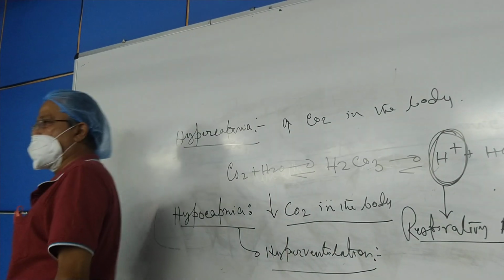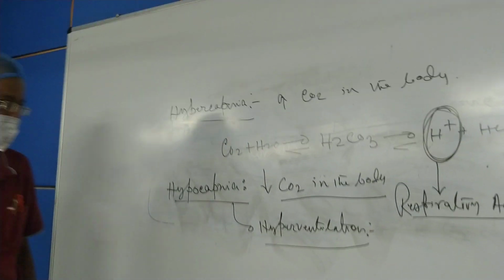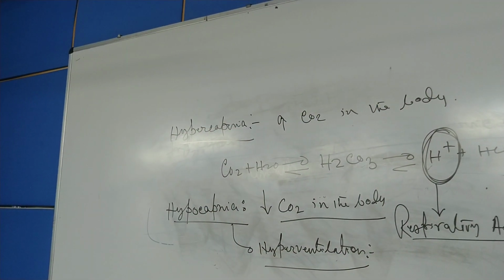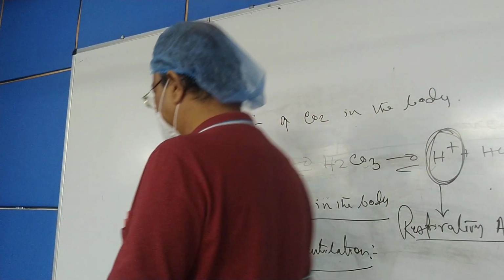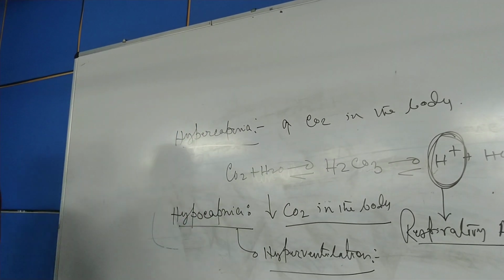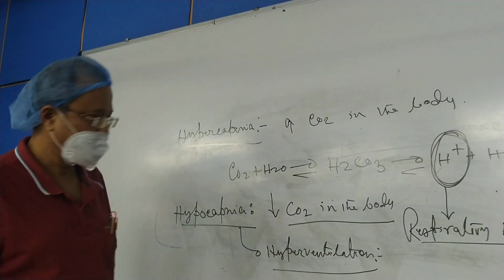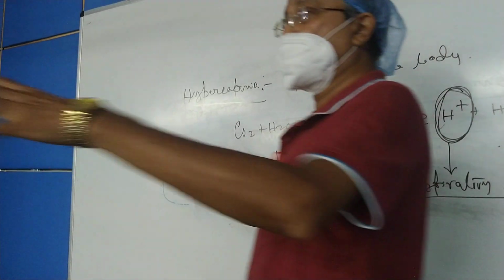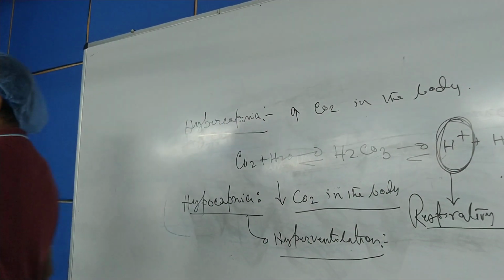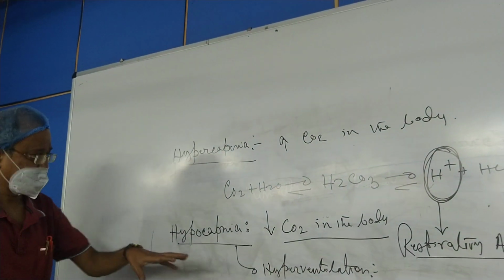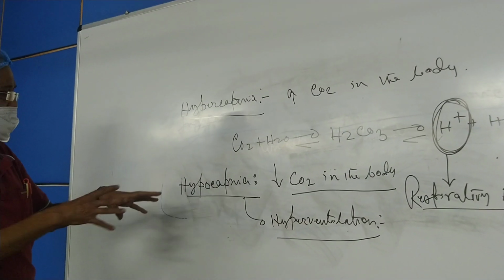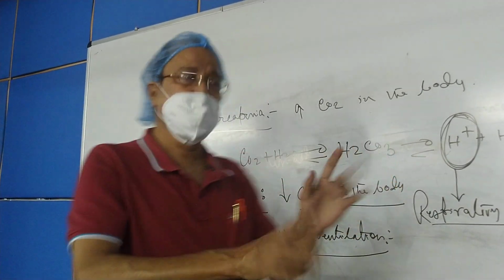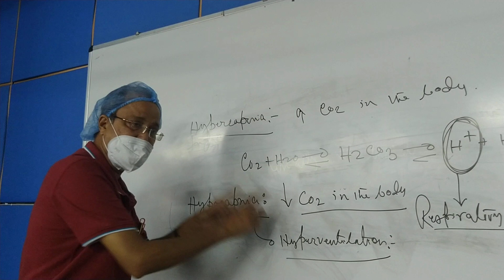Third, if there is partial damage in the respiratory center, or some drugs which are causing stimulation of the respiratory center, there may be hyperventilation, right? If the person undergoes severe exercise, there may also be hyperventilation. These are the causes of hyperventilation, and hyperventilation will lead to increased expulsion of carbon dioxide from the blood, leading to hypocapnia.